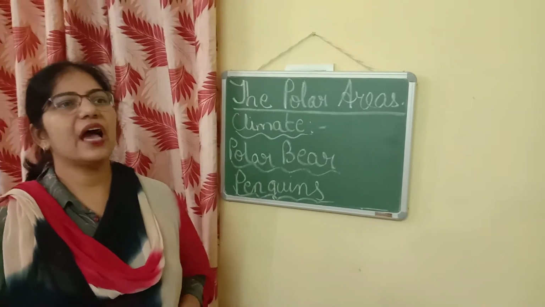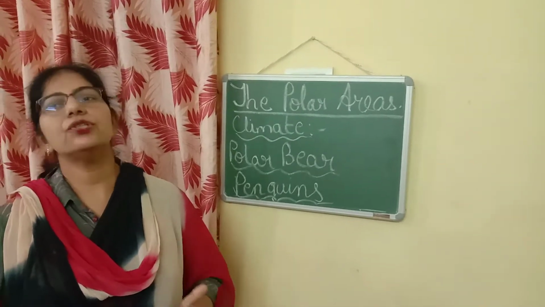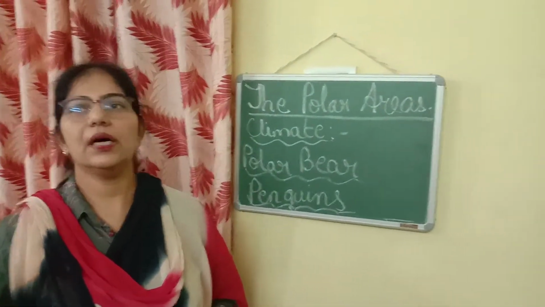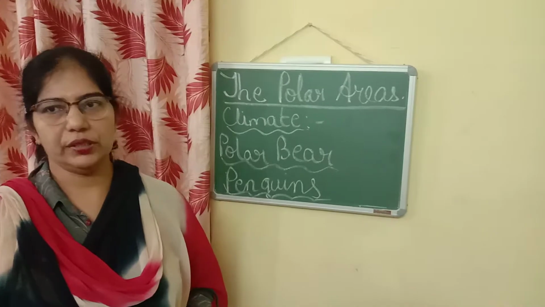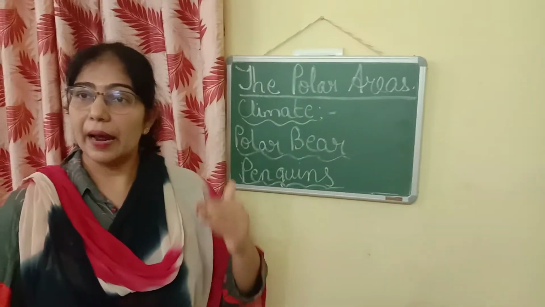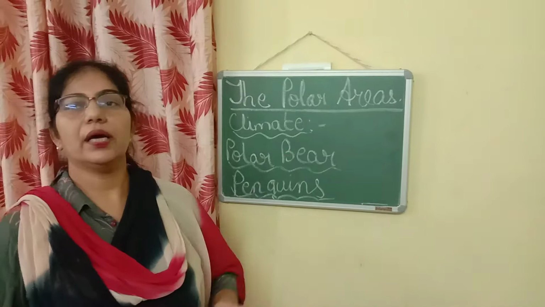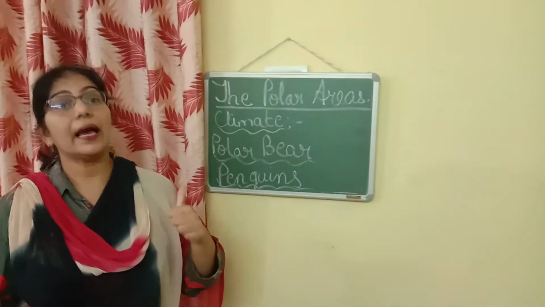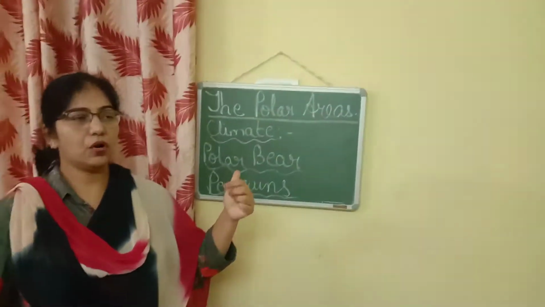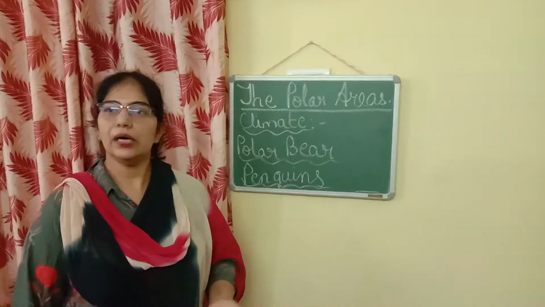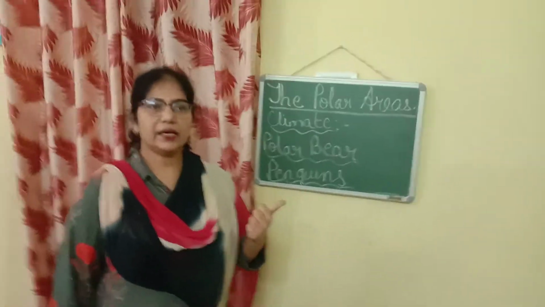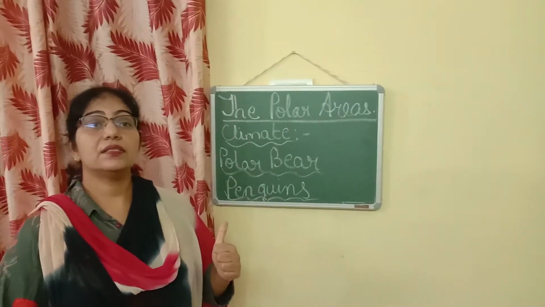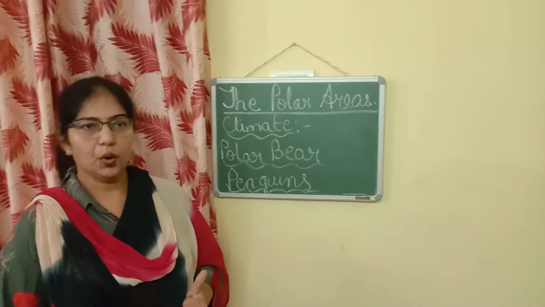Children, in your syllabus we have to discuss adaptations of animals in the polar areas and adaptations of animals in the tropical rainforest region. Today we will discuss adaptations of animals in the polar areas. Now children, for that we must first know the climatic conditions of the poles, or what type of climate is there in the polar areas. We know that polar areas have an extreme climate. That means there is extreme cold weather at the poles.